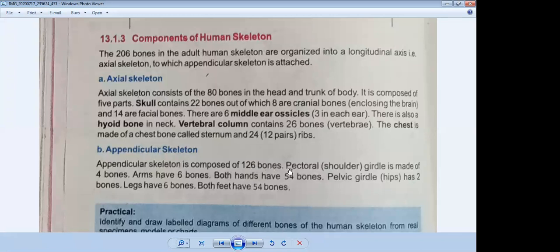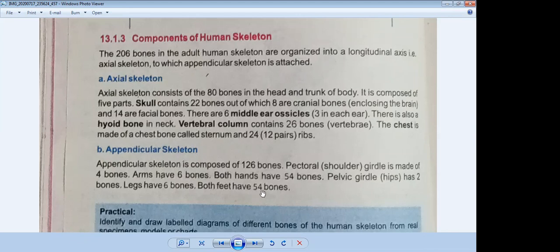First we will discuss the pectoral girdle. The shoulder girdle is made of 4 bones, 2 from each side. Arms have 6 bones, because 2 bones are present on the upper side and one is in the lower side, and both hands have 54 bones. And the pelvic girdle, meaning the hip bone, has 2 bones, and legs have 6 bones, and both feet have 54 bones.